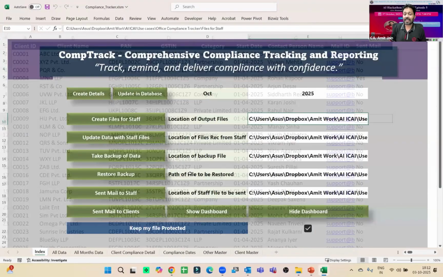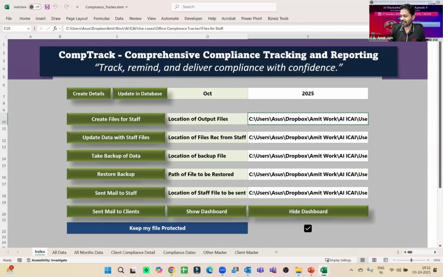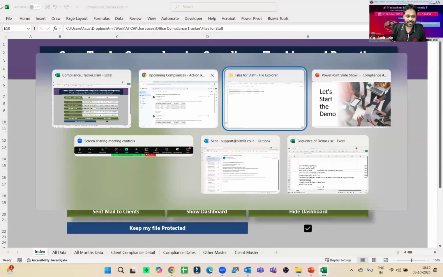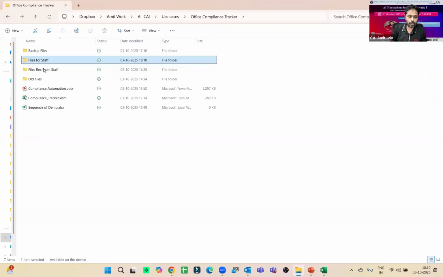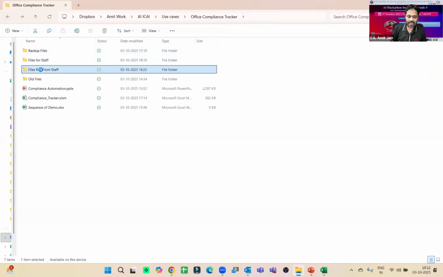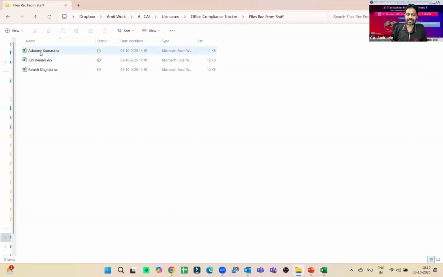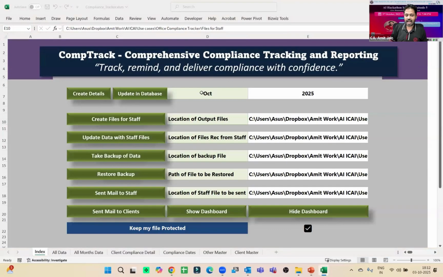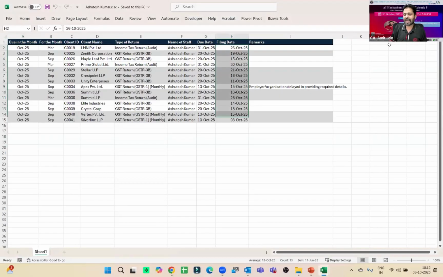And friends, suppose your staff has started working on it and they have sent back files to you with all remarks. You can save those files, right? File received from staff. Here you can save all the files, or you can create your own folder. Suppose staff has provided all the filing dates and remarks.